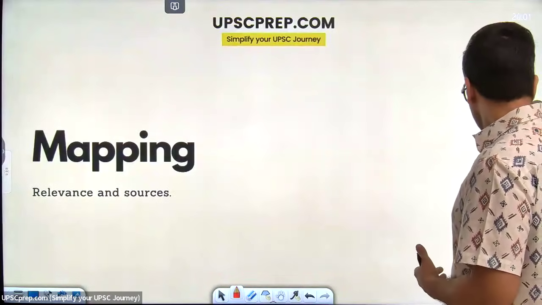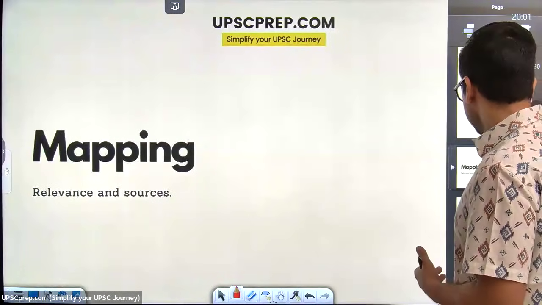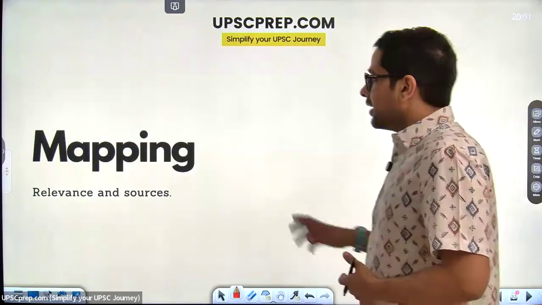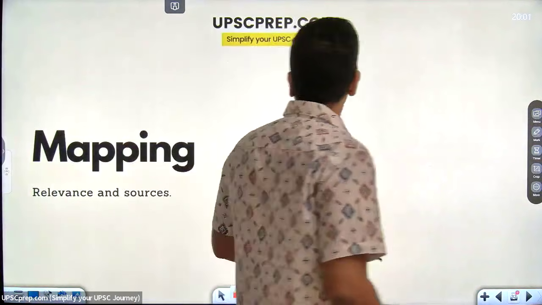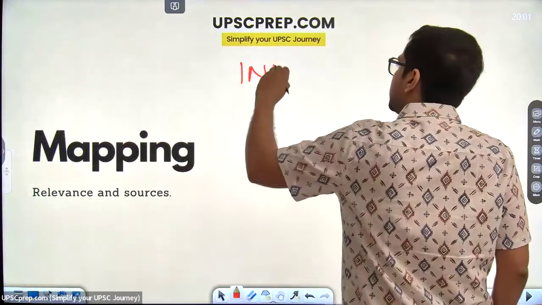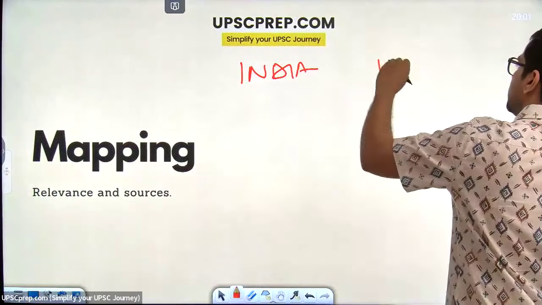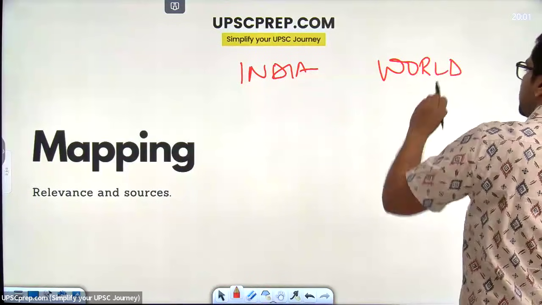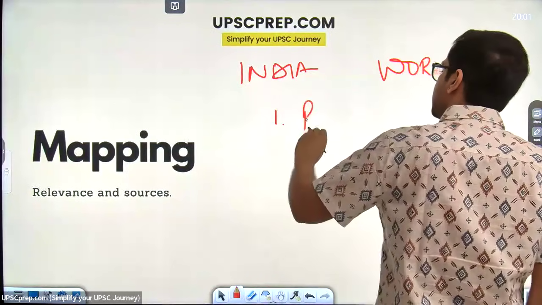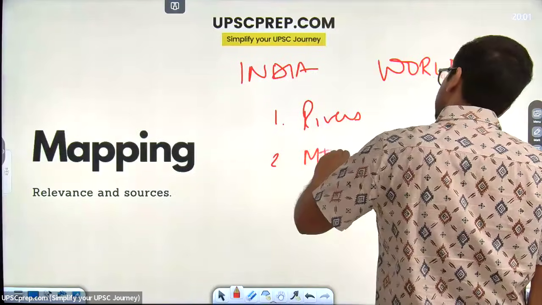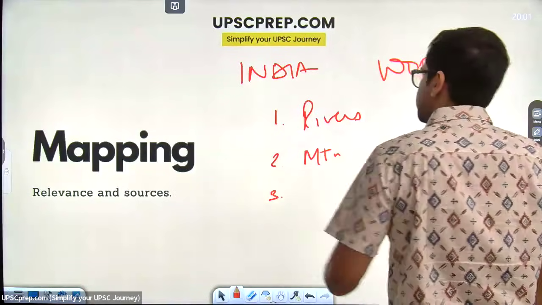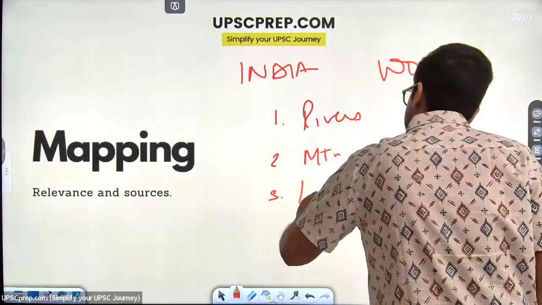Right. So mapping ka relevance hum dekh chuke hain kaafi. Is the relevance for mapping clear to each and every one of you? Ki mapping mein we have to do the basics. Right. India and world. Isme mapping mein we want to do major rivers for both, mountain chains, then major lakes.